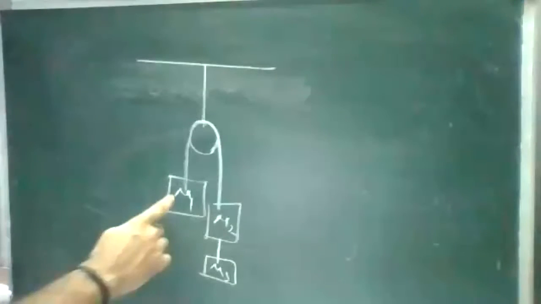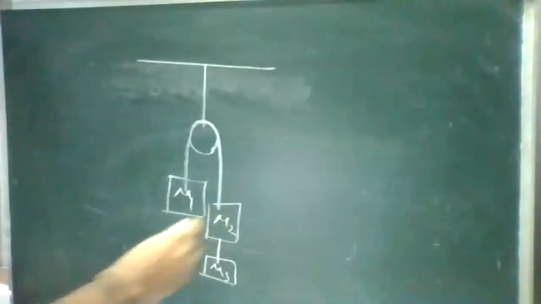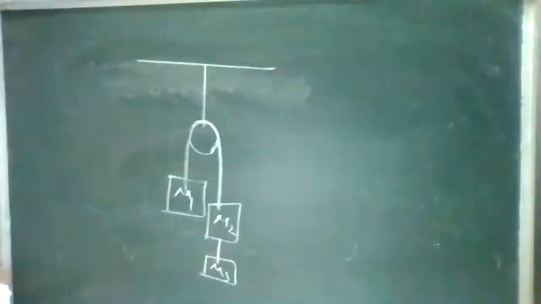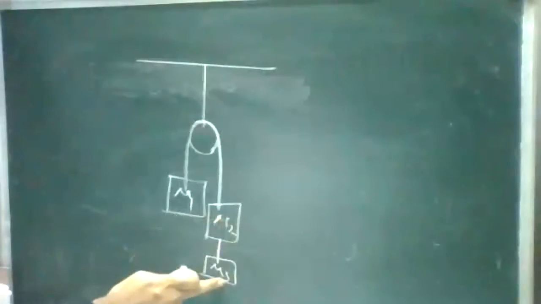This kind of question, yes, these types of questions are there. There are so many questions. One by one we will do. Now if you see, this is mass m1, mass m2, and mass m3.